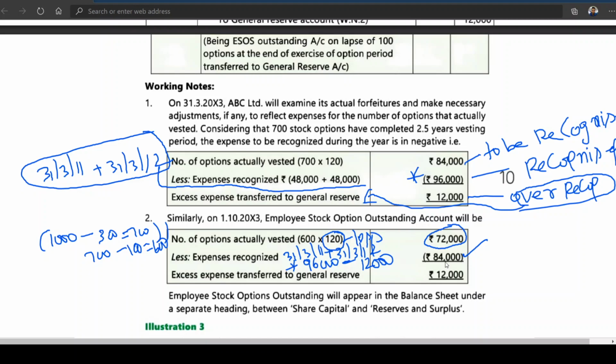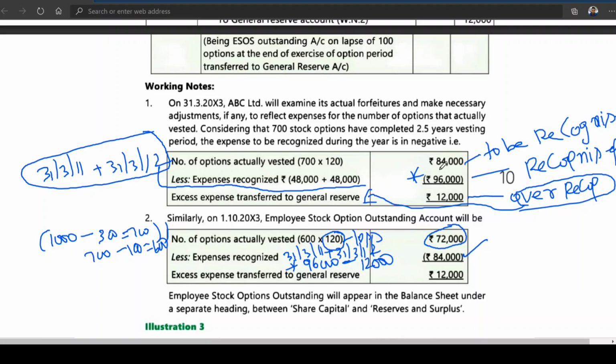72,000 you need to treat as an expense. Expense recognized overall is 96,000. Expense to be recognized is 72,000. So therefore, how much will you be getting? 24,000 is profit. Now 24,000 year-wise profit, if you look at it, I think here by the end of second year,